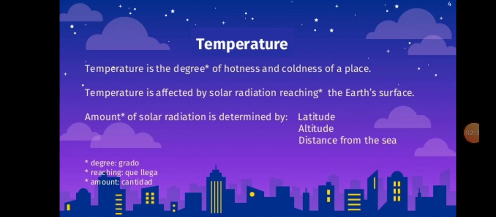Alright guys, the temperature is affected by solar radiation. Of course, we cannot live or survive without sunlight. Sunlight gives us heat as well as energy. So temperature should be appropriate to live in a particular area, or else we need to take precautions. Temperature is affected by the solar radiation reaching the Earth's surface, so we are having waves and rays of our sun. The amount of solar radiation is determined by the latitude, altitude and the distance from the sea.